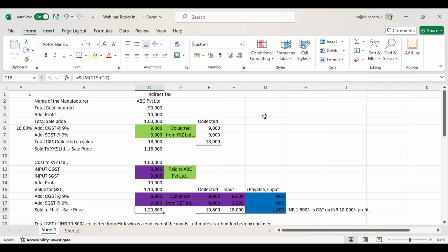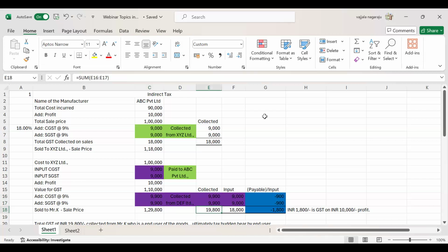1,29,800 rupees. What is the amount collected by XYZ Limited from you? It is 1,29,800 rupees. This is how it has arrived, as I have explained right now: 1,10,000, 9,900, 9,900. So 1,29,800. What is the GST collected by XYZ Limited from you? 9,900 plus 9,900, put together 19,800.